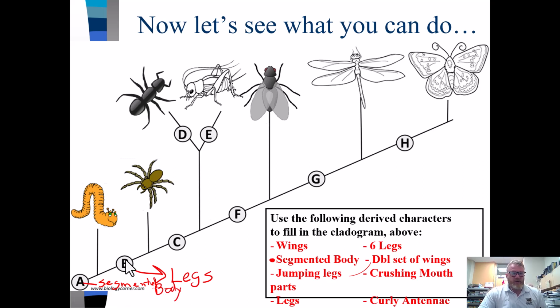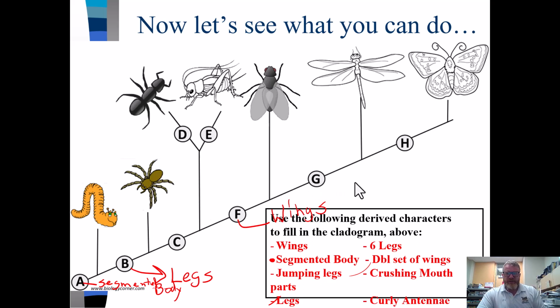All right, so legs, segmented bodies, legs. Now what's going to divide these guys from these guys? Let's look. Do we have jumping legs? Kind of, sort of. Legs in general, we've already used that one. Curly antenna? Nope, not yet. Jumping legs, wings. All right, we could probably put wings in here because everything above this one has wings.